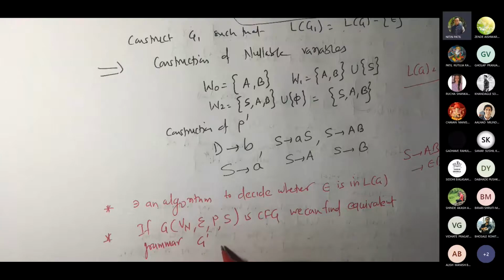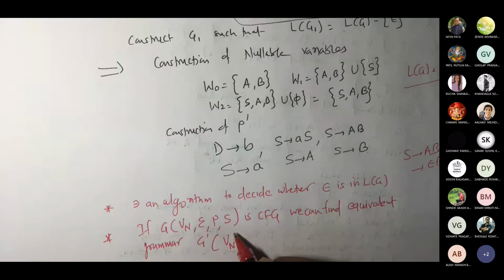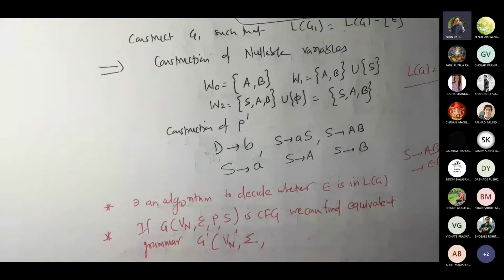G dash, such that I will be having variables to be different: Vn dash, comma, my language is to be protected, sigma. My production set would be changing and my variable set also is changed. A new start variable would be added.